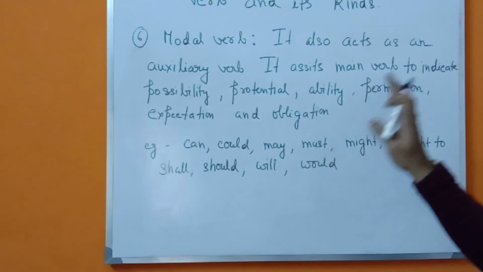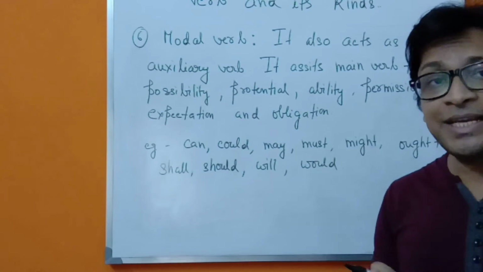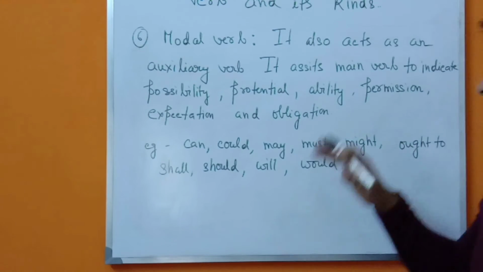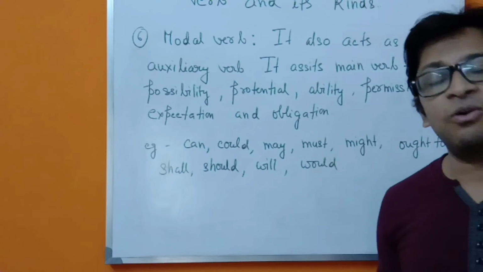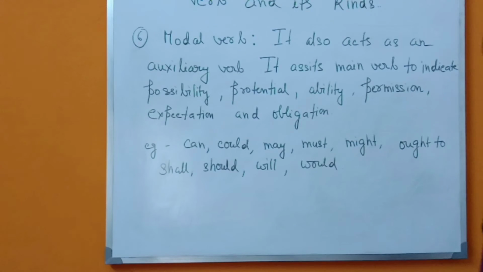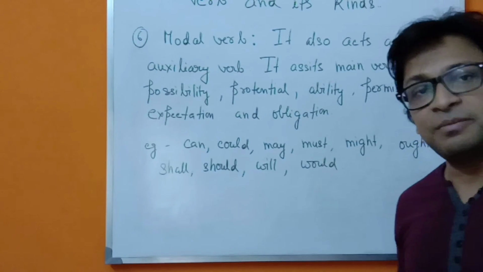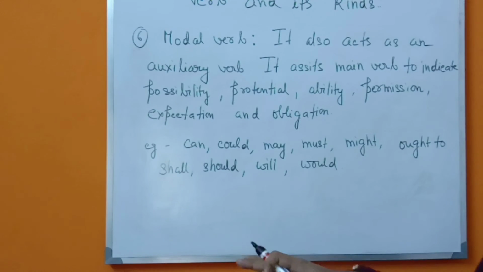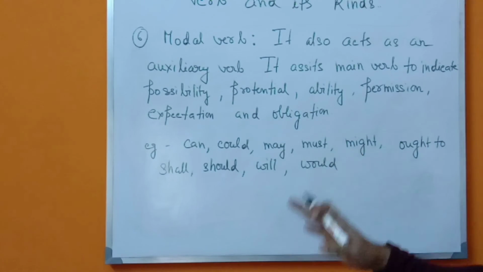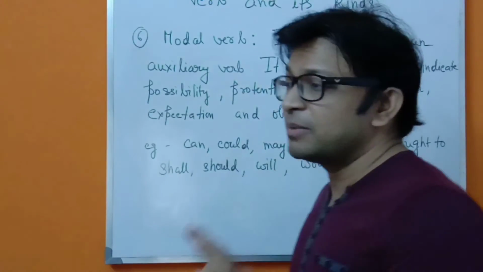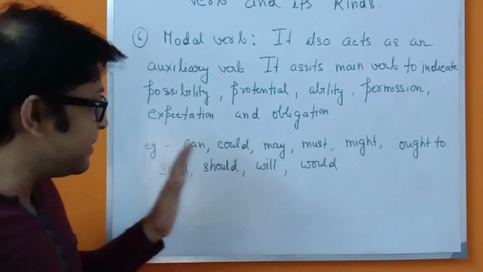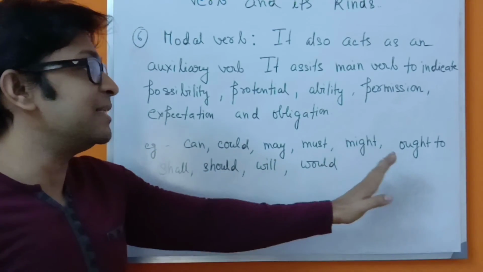You have to be very careful because it indicates the possibility of something. It indicates the potentiality of a person. It indicates the ability of a person or something else. It indicates permission. Whenever in a sentence any permission is required, this is also shown by these. Expectations, what we expect, are also shown by modal verbs. And last is obligations. You are bound to, you are forced to. These are the obligations which we have. So these can be expressed by these things.